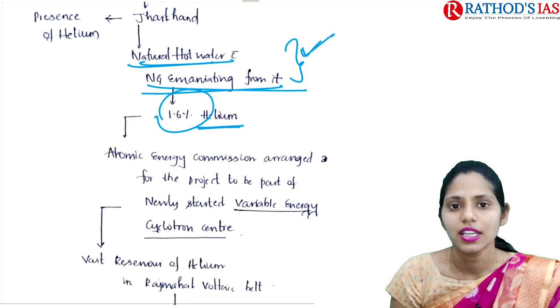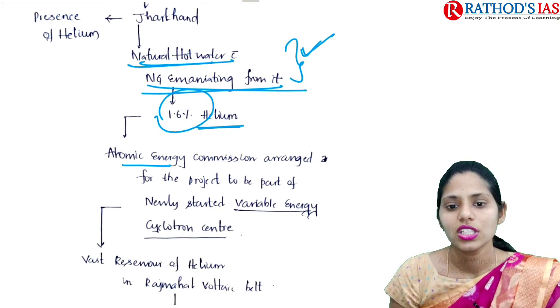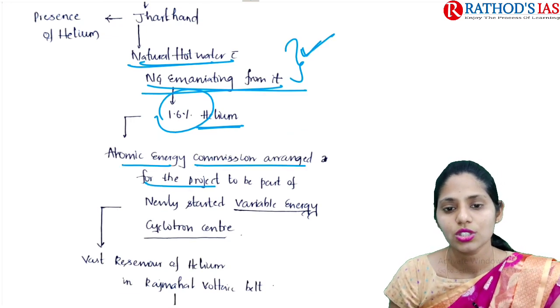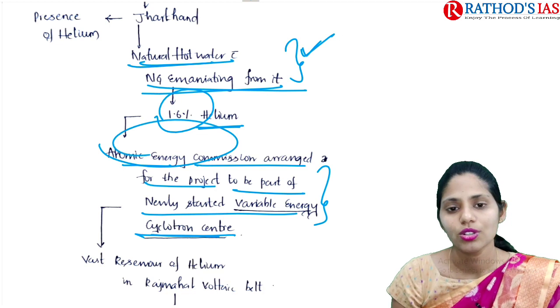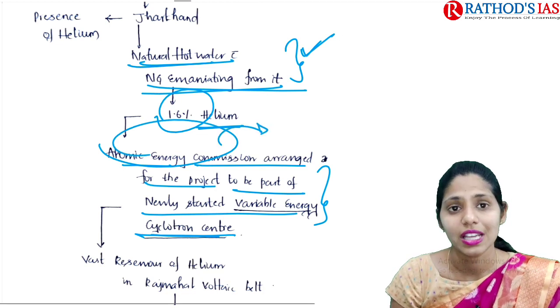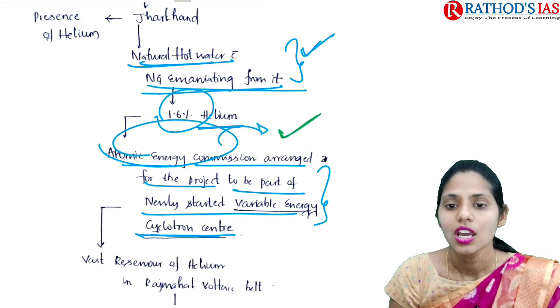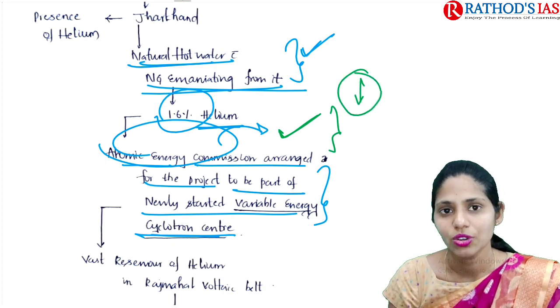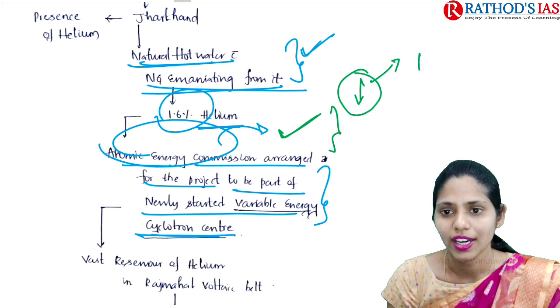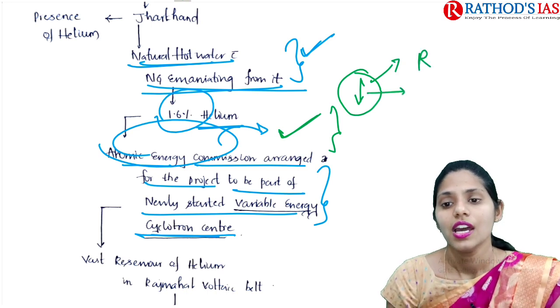Recently the Atomic Energy Commission arranged a project to be part of the newly started Variable Energy Cyclotron Centre. The Atomic Energy Commission has also taken a forward step to do research on these helium reserves, because if helium is not imported from other countries like the USA, we cannot go for advanced technology like rockets, and it is very useful for MRI scans.